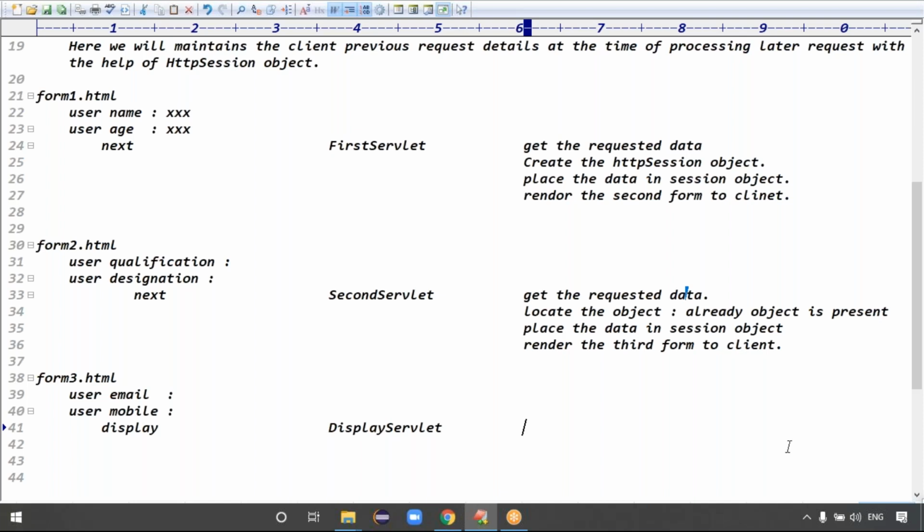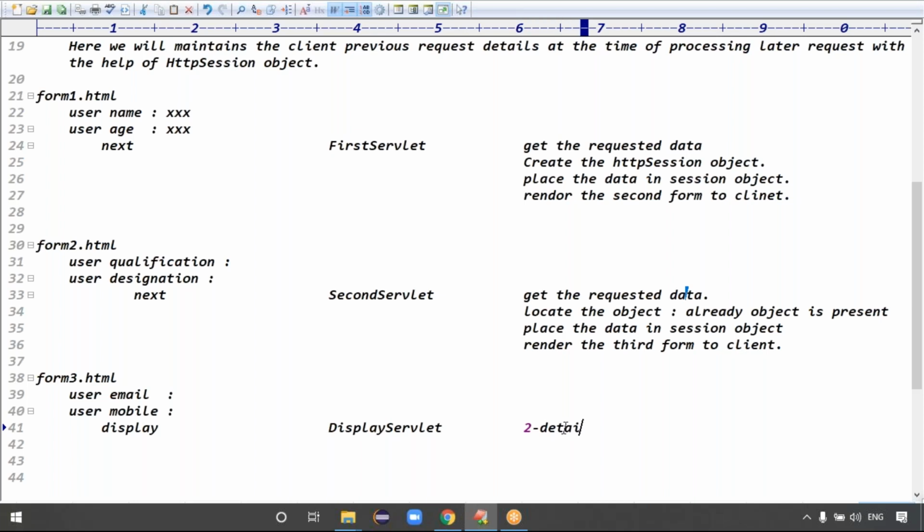Four, 12, four. Total six values, right? So in total she entered six values, but when she is processing form three, I think these two details are stored where? Is it stored in the session object? Is it stored in the request object? Stored in the request object itself, right?